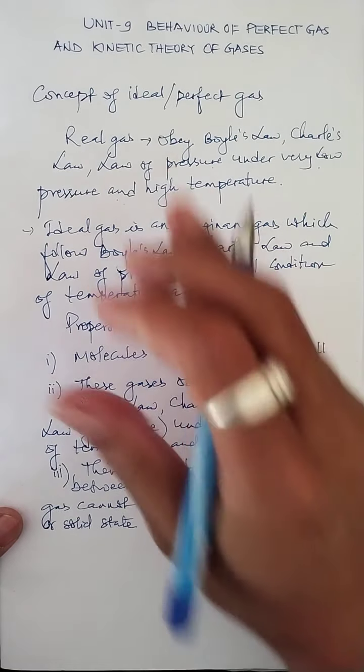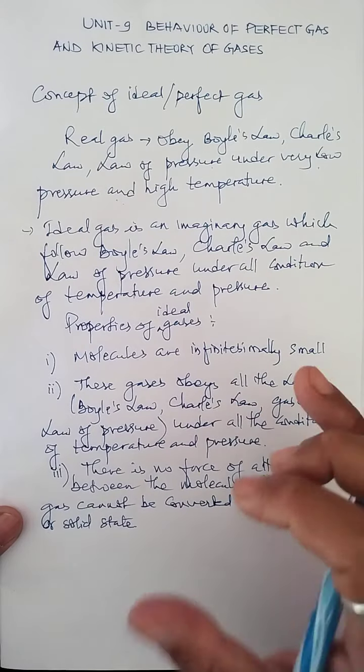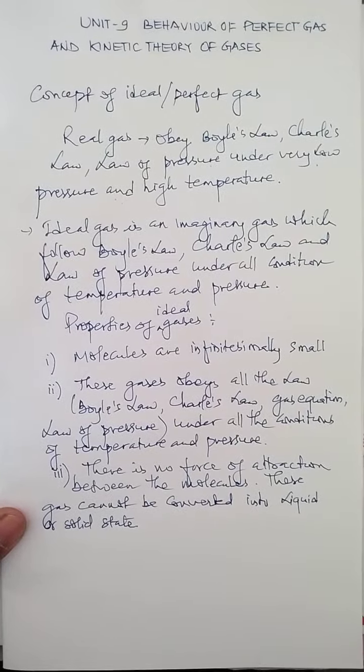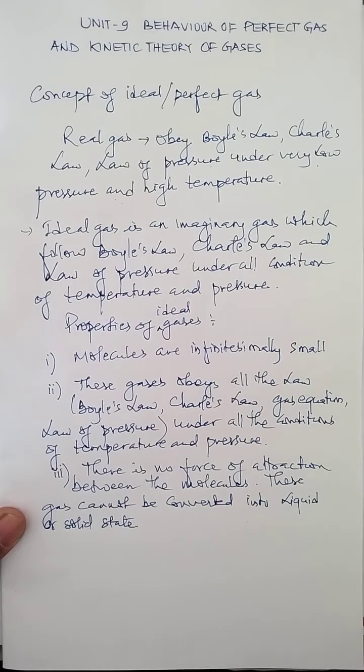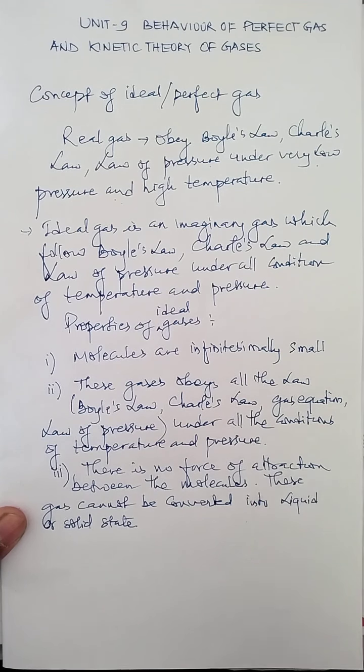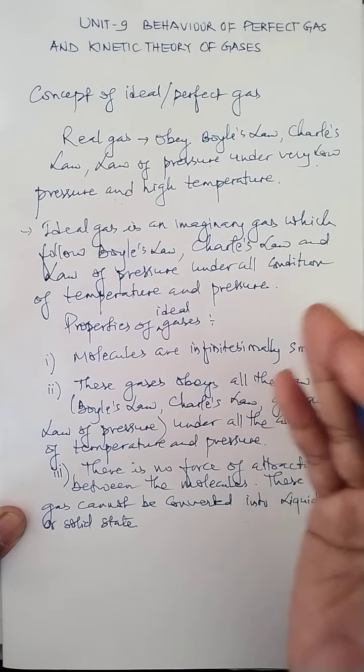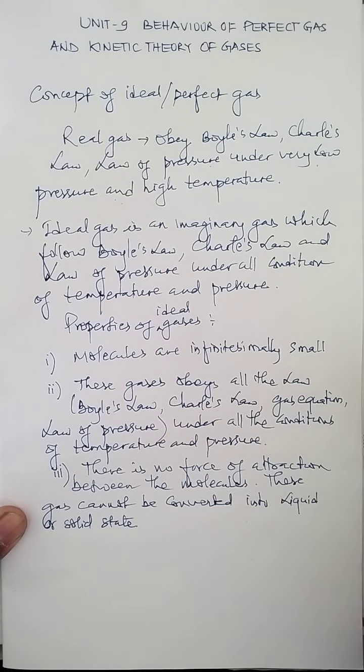But children, this particular chapter is completely based on the ideal gas. Now we discuss the equation related to an ideal gas, called the ideal gas equation. With that, we also learn in detail the theory of gases, called the kinetic theory of gases. The laws, Boyle's law and Charles' law, are all actually for ideal gases.